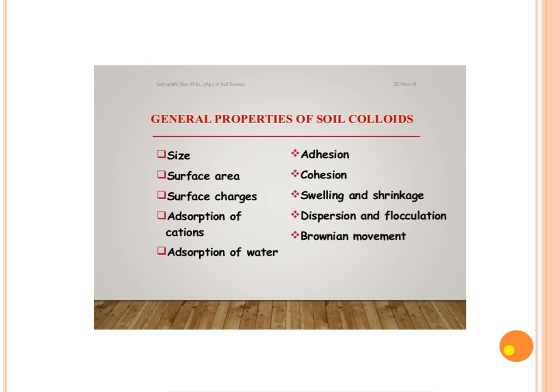Then what is flocculation? Flocculation means aggregation, means combination of soil particles, formation of blocks. Soil particles come closer and bind together by aluminum hydroxides and organic matter as binding agents, which gives aggregation. The phenomenon of aggregation is called flocculation. Then Brownian movement I have already explained.